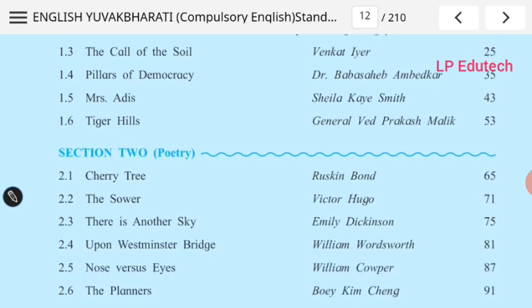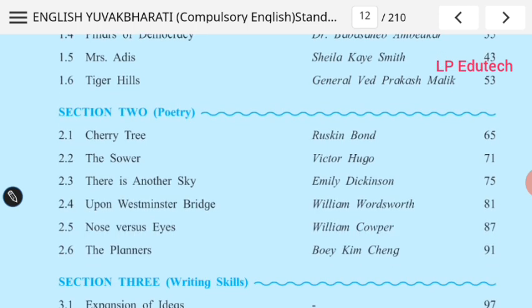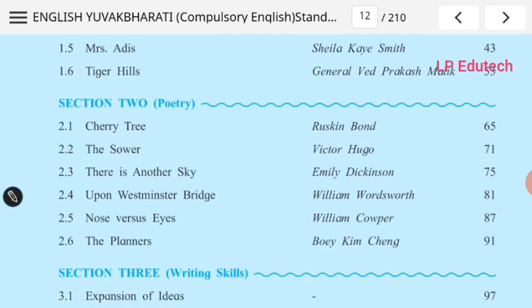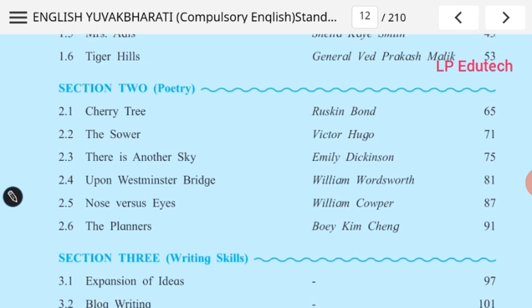Section 2, poetry: Cherry Tree by Ruskin Bond, The Sower by Victor Hugo, There Is Another Sky by Emily Dickinson, Upon Westminster Bridge by William Wordsworth, Nose versus Eyes by William Cowper, The Planners by Bo Ki Cheng.